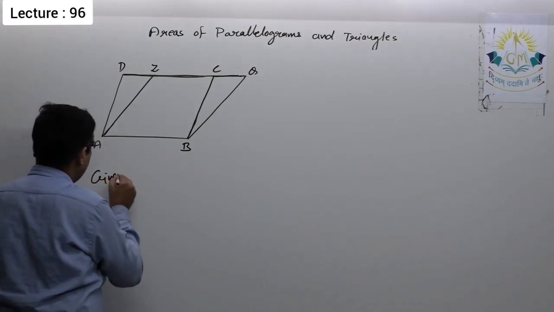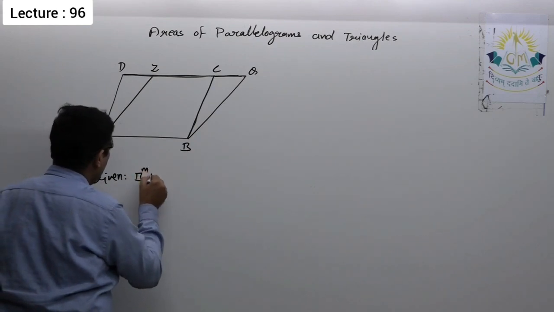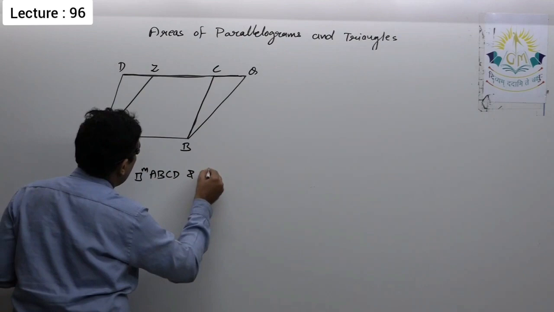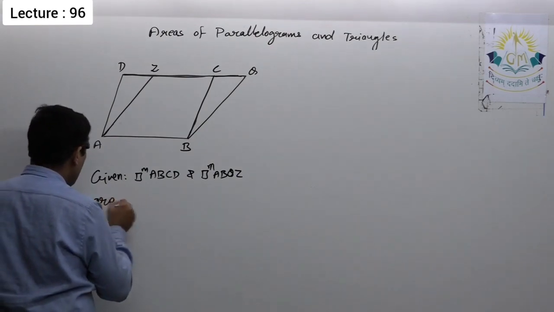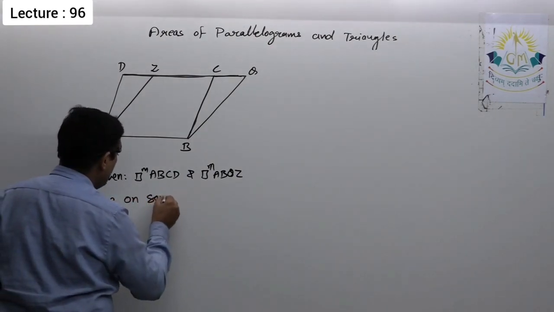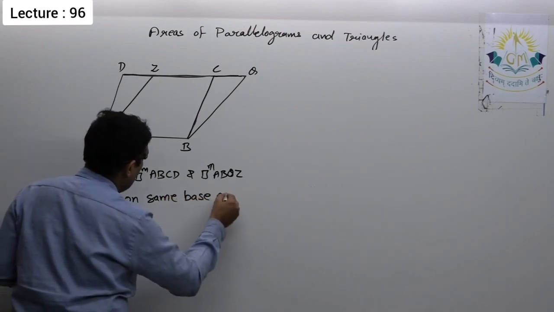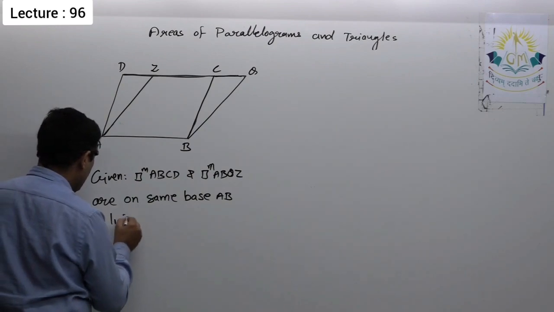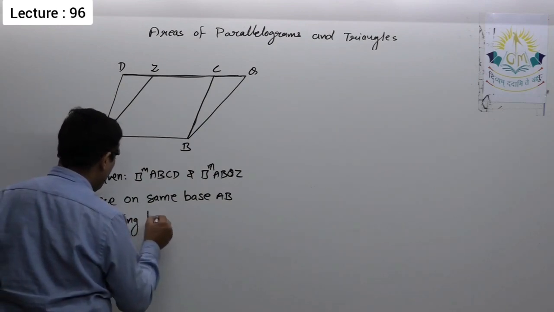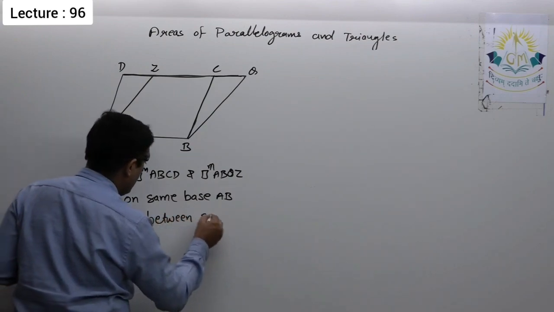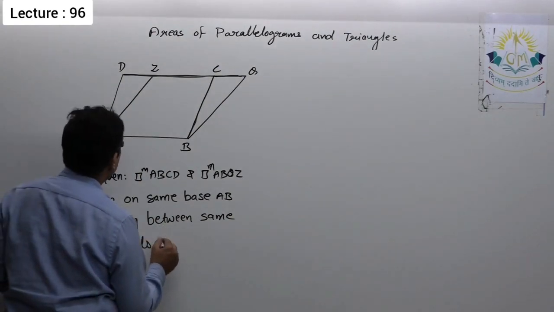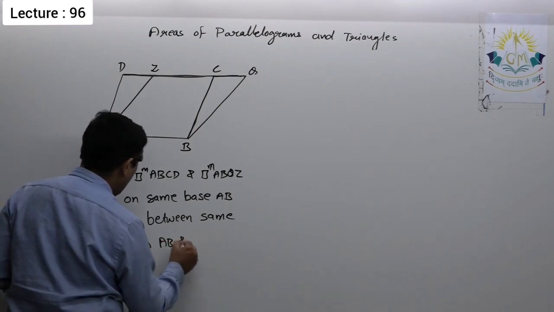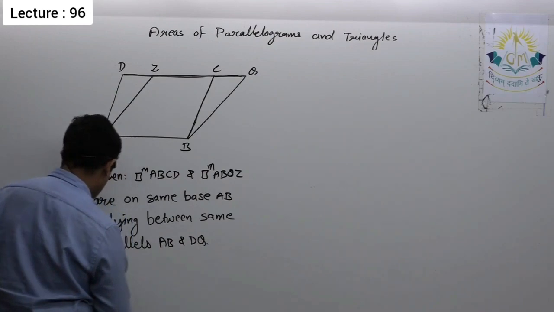So we have to prove they are equal in area. What is given: parallelogram ABCD and parallelogram ABQZ are on the same base AB and lying between the same parallels AB and DQ, that is, AB is parallel to DQ.